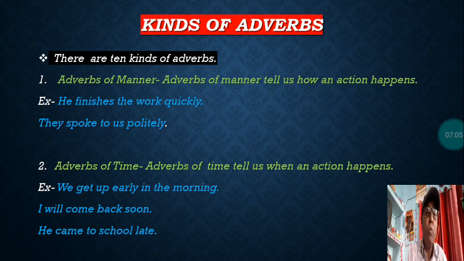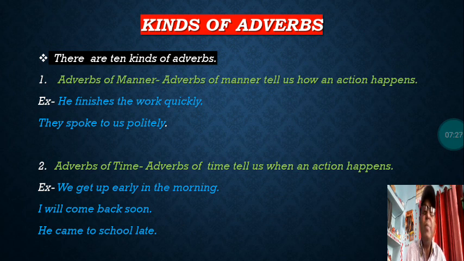They spoke to us politely. Here politely is describing the action word, that is here speak. How did they speak to us? The answer will be politely. So the word politely tells about the action of speaking.